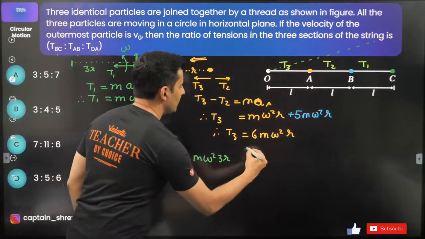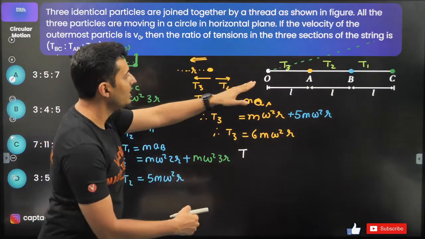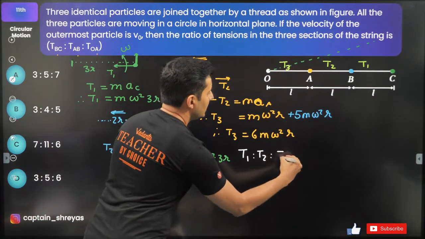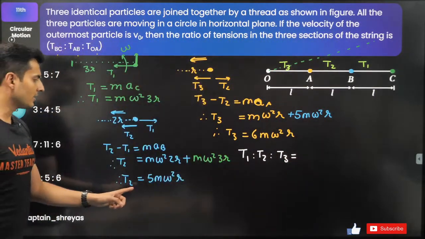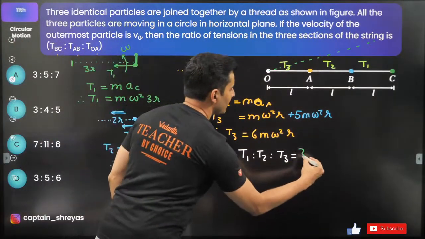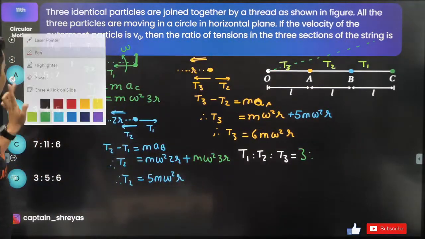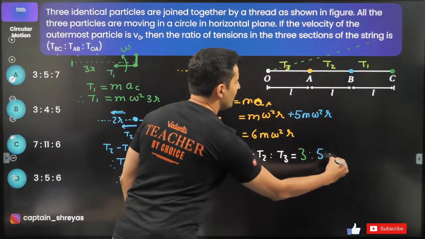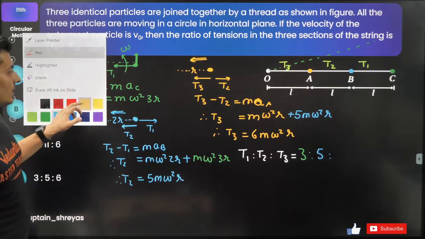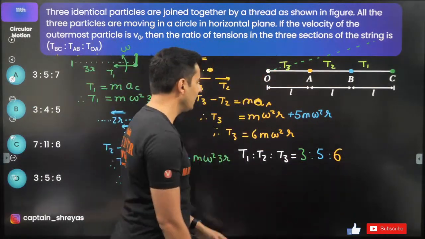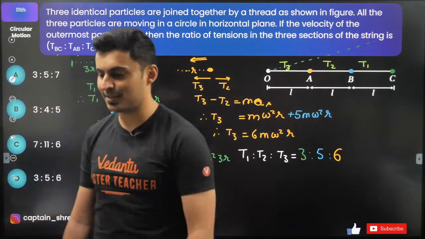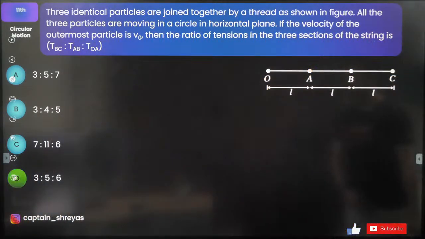So tension between BC, AB and OA. BC is the third one. So T1 is 3, T2 is 5. Check this out, guys. T1 has the number 3 over here, T2 has the number 5, and T3 has the number 6. Do you see that? 3, 5 and 6. So 3 is to 5 is to 6 is the answer. Just check it out. That's the answer, option D.